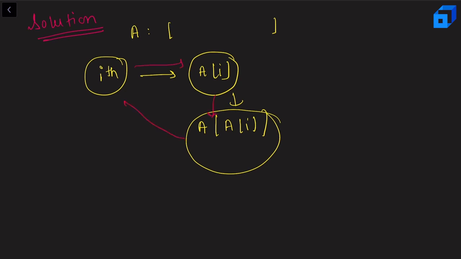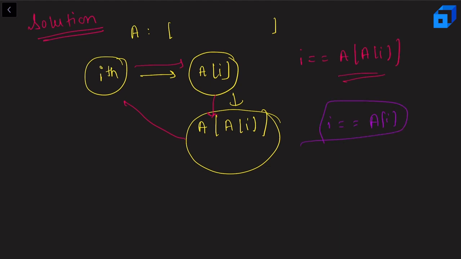That means we can just iterate over the array from left to right and we can check if i equals A of Ai, right? And if this is the case, we'll add 1 to the answer. And we need to check for one more condition. If i equals Ai, that means the ith person doesn't have a best friend. Okay, it's a friend of itself. So we just need to ignore this value. And in this way, we can solve this problem quite easily.